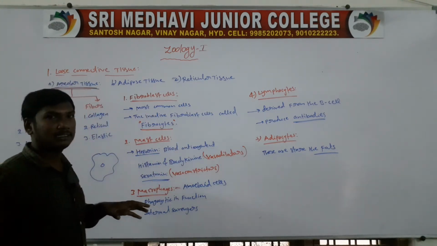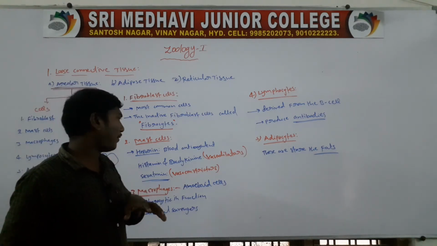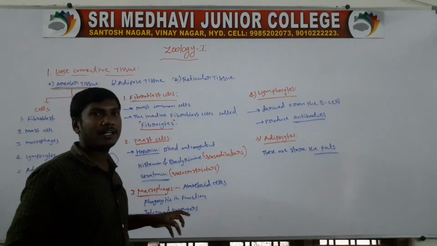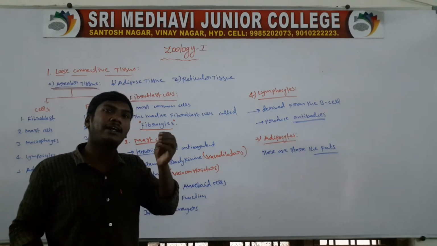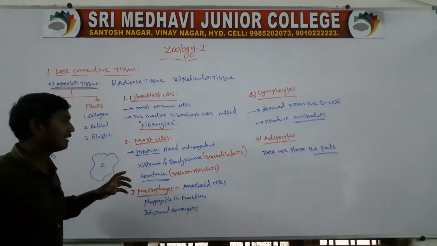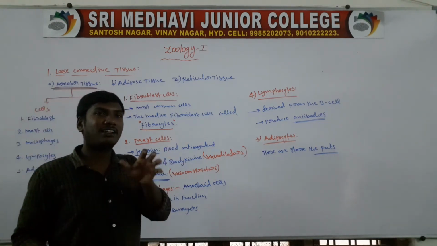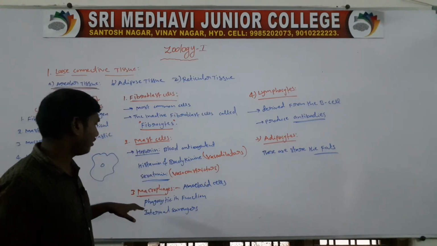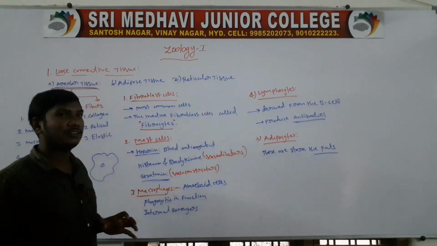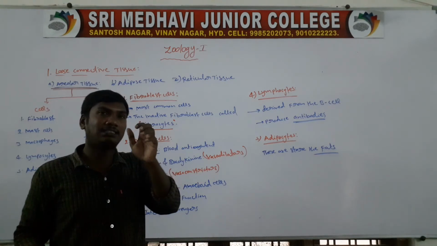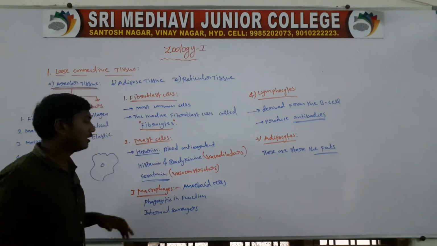Second one, mast cells. Mast cells release heparin, which is the blood anticoagulant. Next one, histamine and bradykinin, they are the vasodilators. Next one, serotonin. Serotonin causes vasoconstriction.